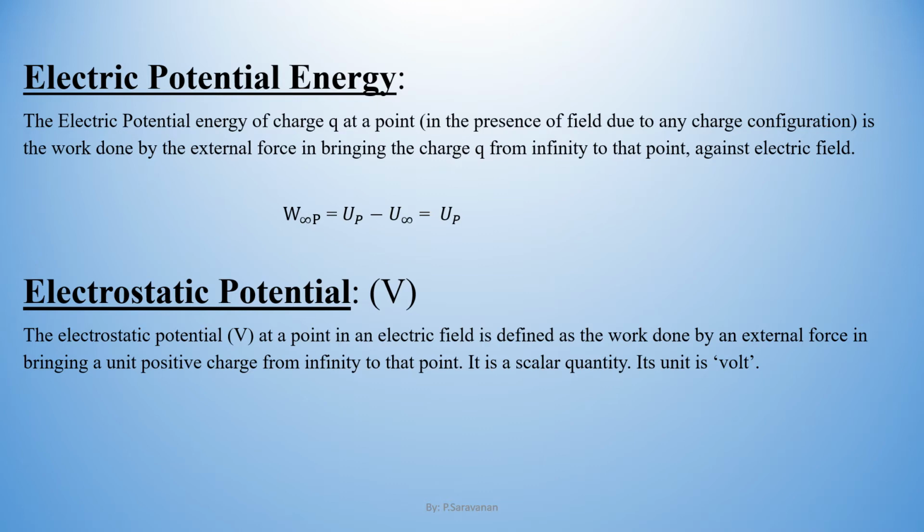So once again I am repeating, my dear students: if you want to measure electrostatic potential energy at a point, you have to consider a test charge of small q coulomb. If you want to measure the electrostatic potential V at the same point, then you have to consider a test charge of +1 coulomb, which is a unit positive charge. So this is the difference between the electrostatic potential energy and electrostatic potential.